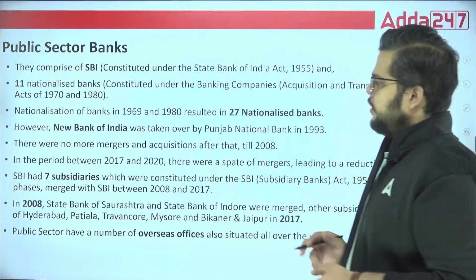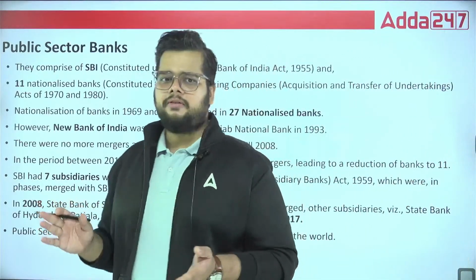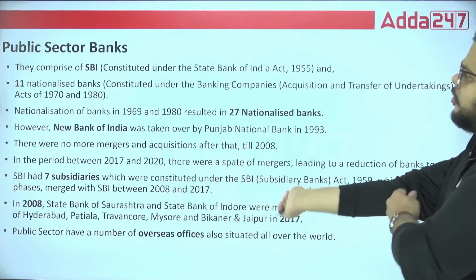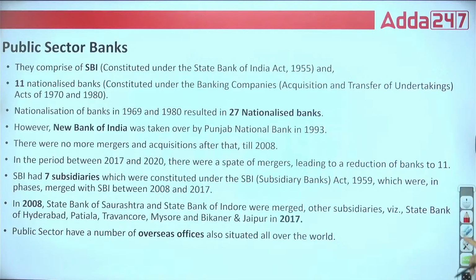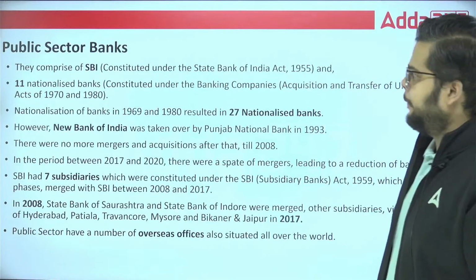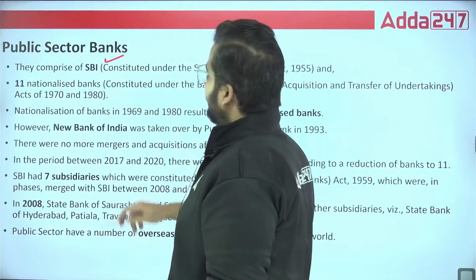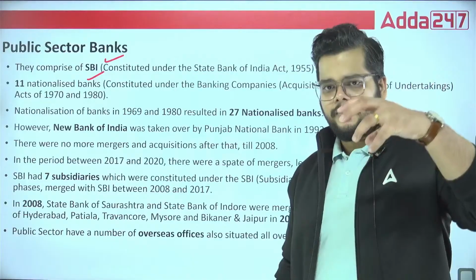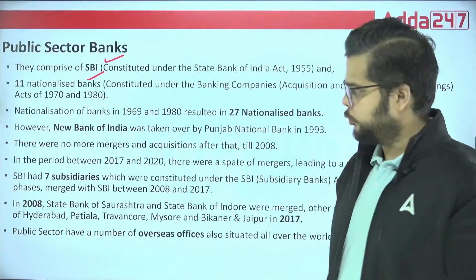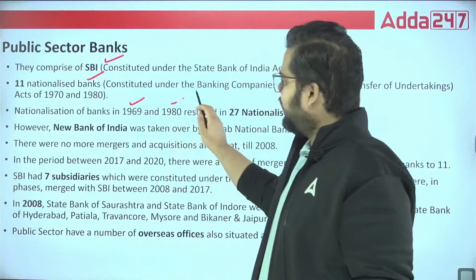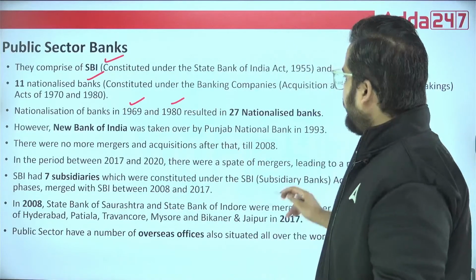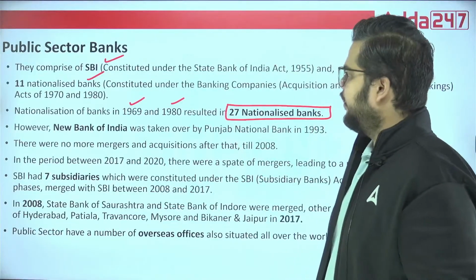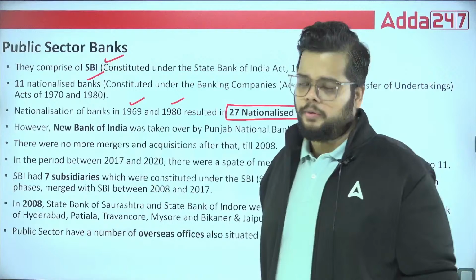Now let's see some important factoids about the public sector banks. Why only public sector banks? Because they form the largest chunk of business activities in our country. They comprise SBI, along with 11 nationalized banks. SBI, right now we see as one bank, but earlier it had subsidiaries also. Nationalization of banks was held in 69 and 80. The total nationalized banks were 27. Right now we have 11 plus 1 only.